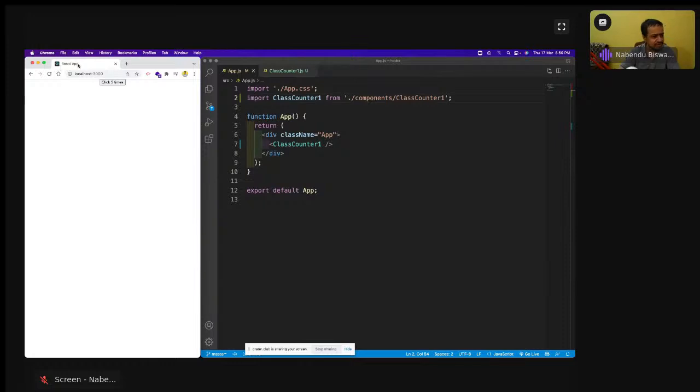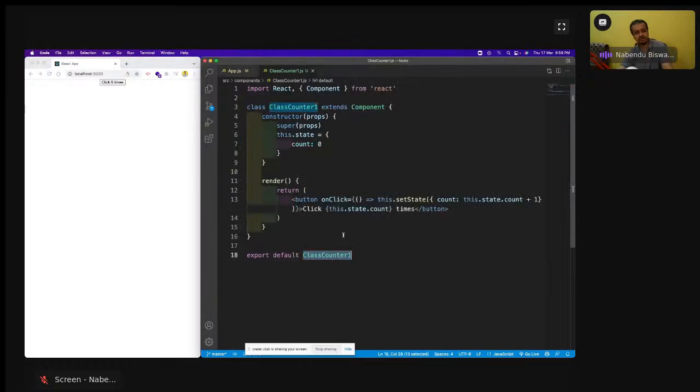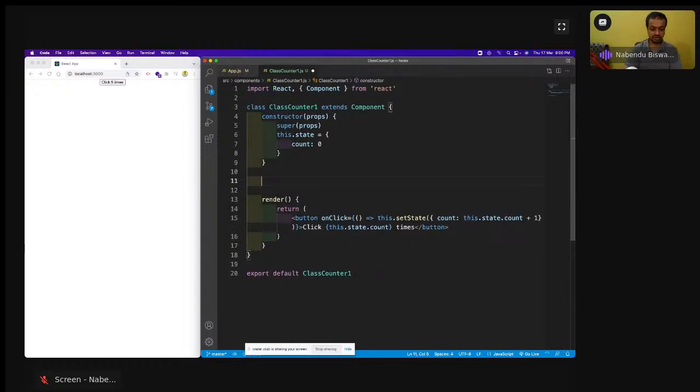But what I want to update is this React App. So you're seeing this React App, this also I want to update. So I want to update the title. So how to do that? First thing is that I cannot do it in the constructor and all, because the title is something which comes from the DOM. So it should only be done when all the DOM elements are loaded.